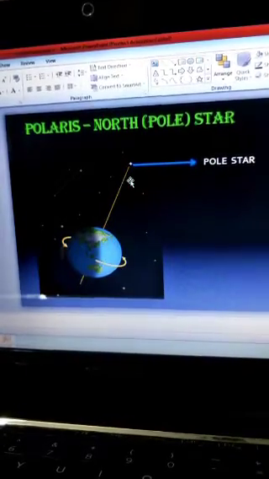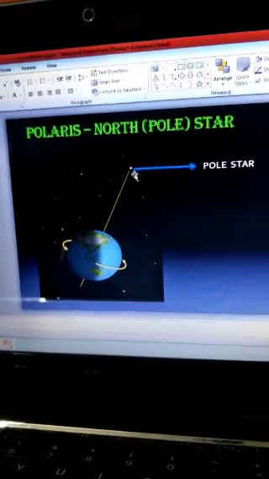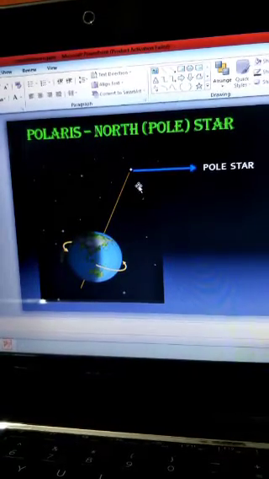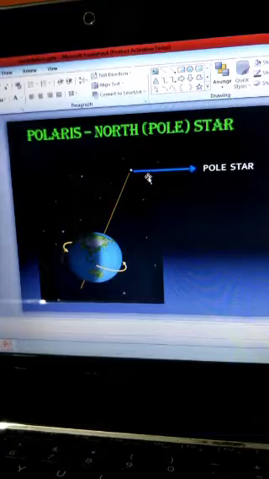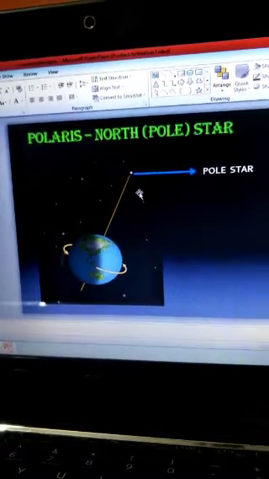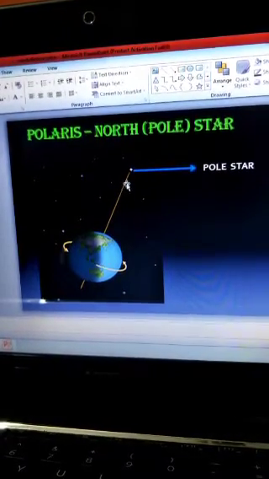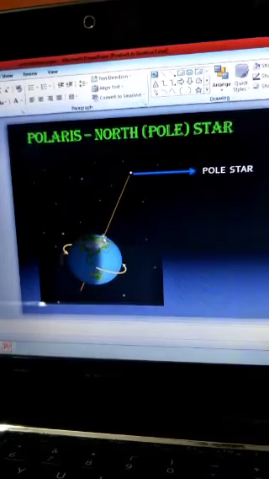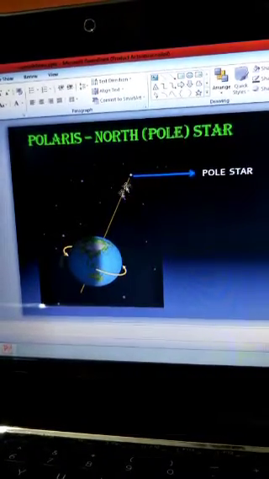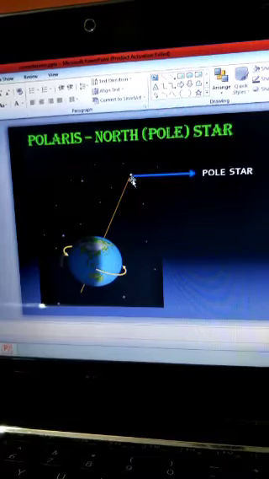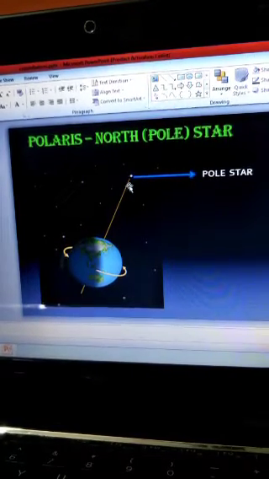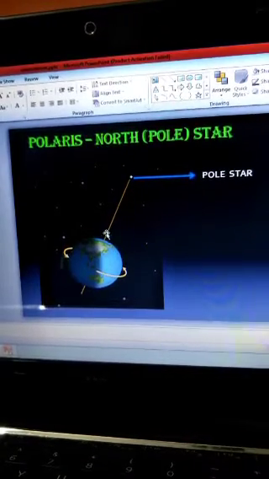Why did ancient people use this pole star? For what purpose did they use it? Any guesses? In ancient times, the people used to find the directions by observing this pole star. Since the pole star is located on the north side, the north pole, it represents the north direction.